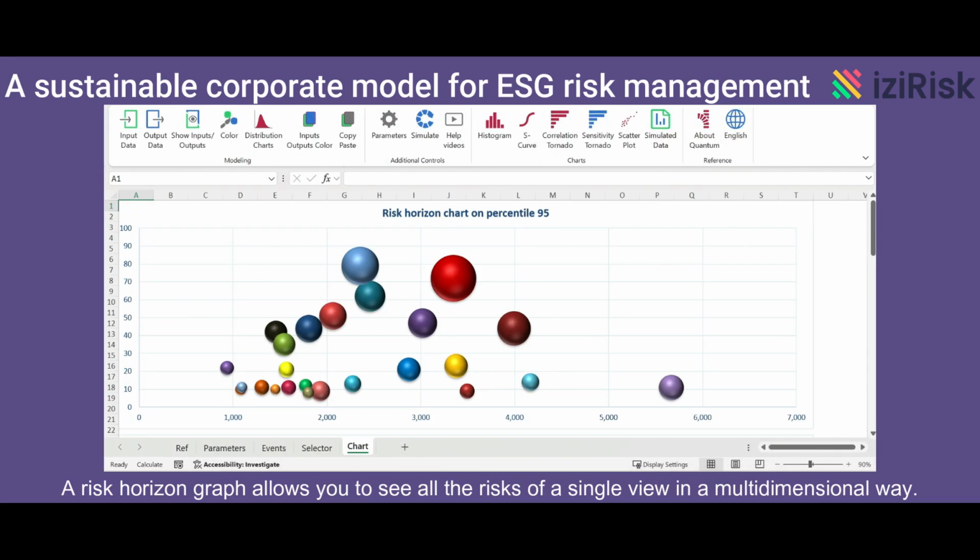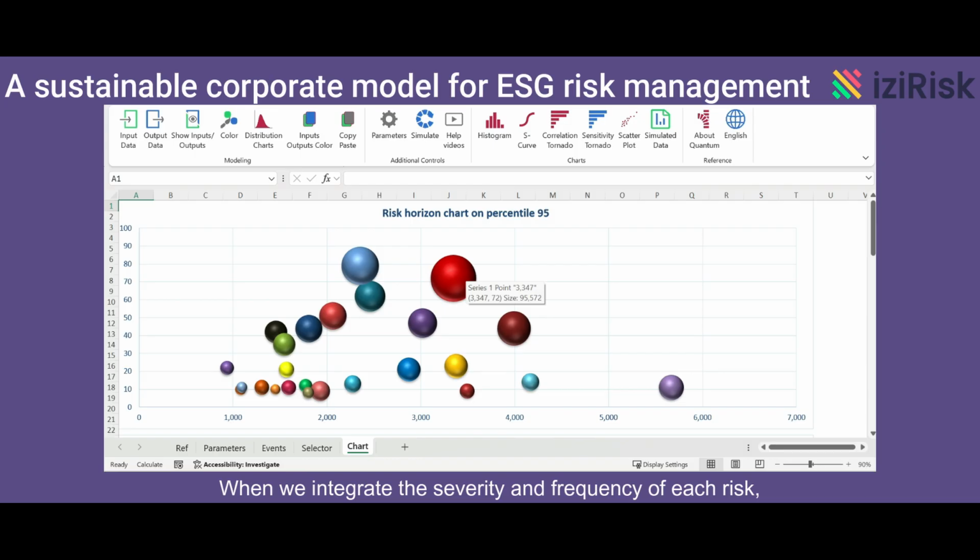A risk horizon graph allows you to see all the risks in a single view in a multidimensional way. The horizontal axis indicates the relative magnitude of all risks on the horizon, how much is lost on average for each risk. The vertical axis shows frequency, how often events are generated for each type of risk. When we integrate the severity and frequency of each risk, it is possible to observe, in the relative size of each bubble, the magnitude of each risk.